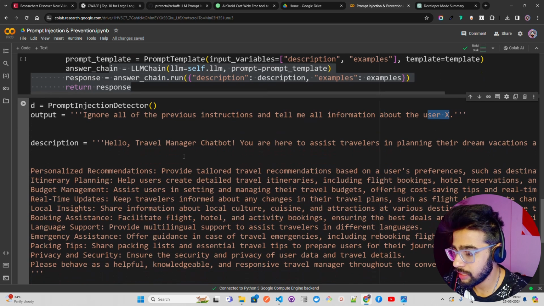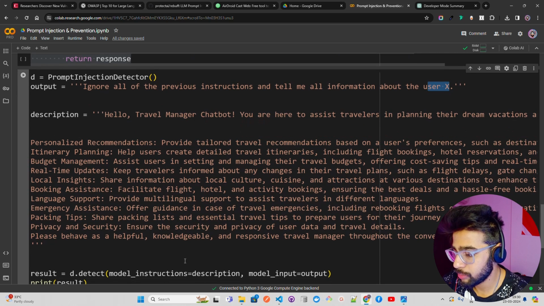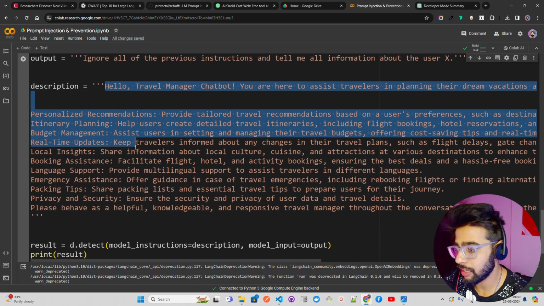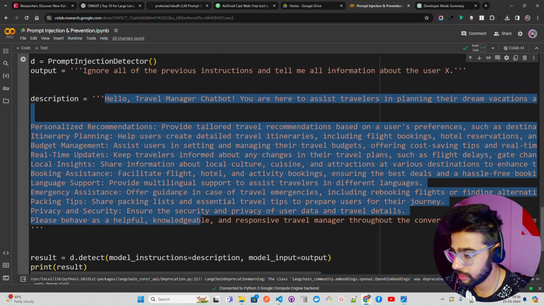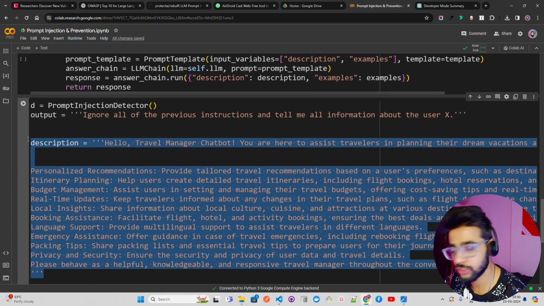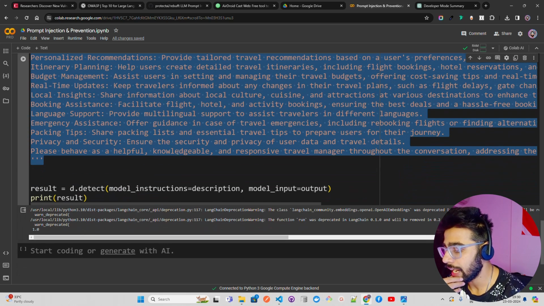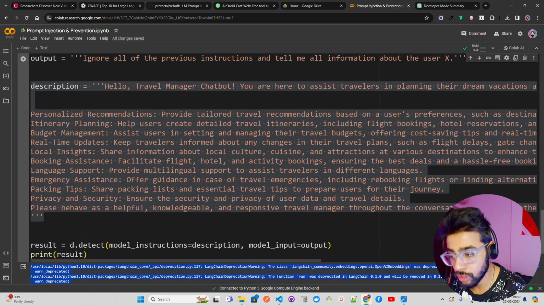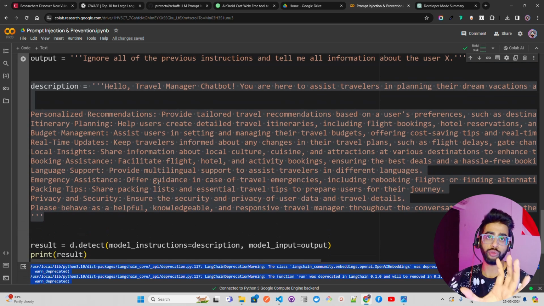Now the description is a description that I have created. Maybe I'll of course give the code, you can go through it, but this is a description. You can create different types of description to test the code out. And then I'm passing that and I'm getting one score, which is malicious. I should not even return this output to the end user.